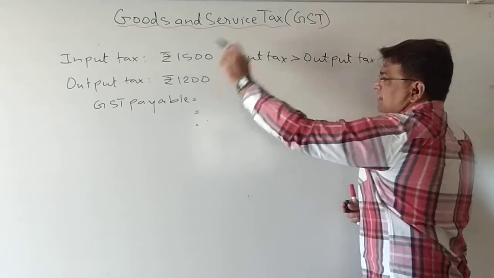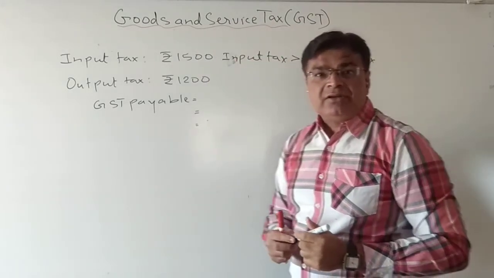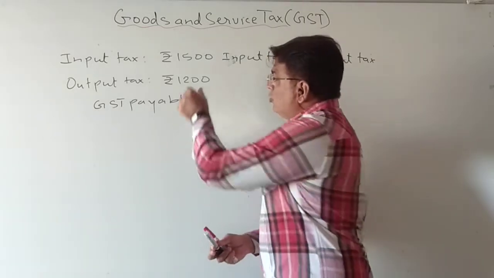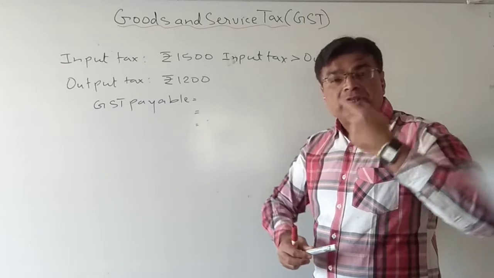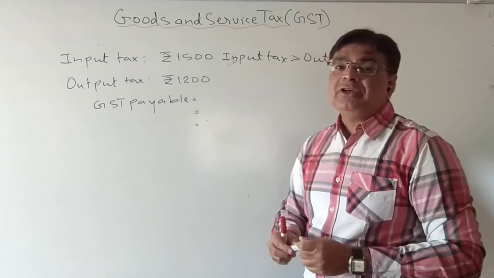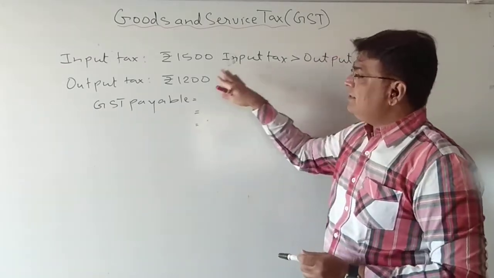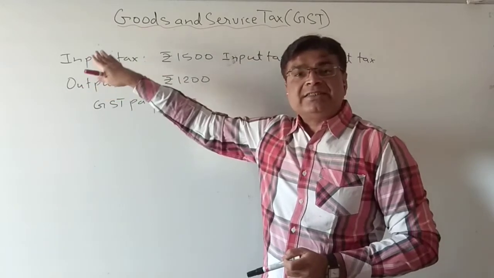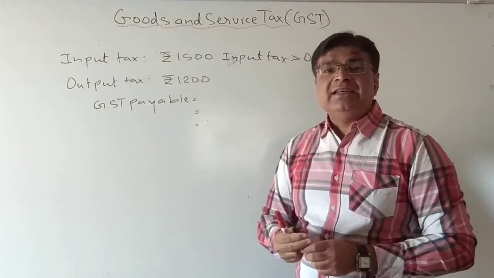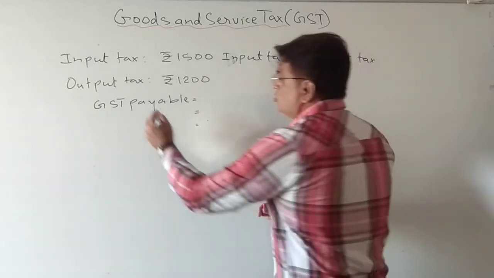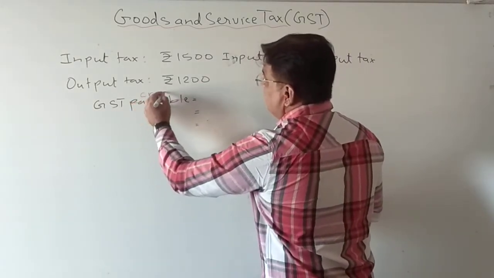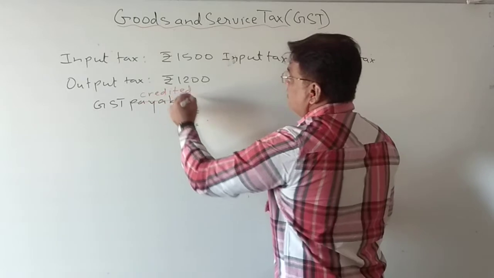This tax I already deposited with the government, and when I sold, I got only 1200 as a tax. So do I have to pay 300 more from my pocket? No. In this kind of scenario, when you see that input tax is more than output tax, you don't have to pay any GST. GST will be credited in your account.